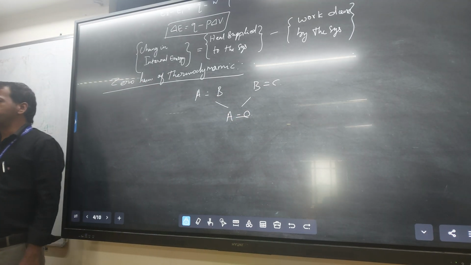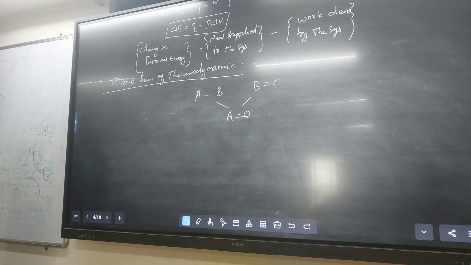When A equal to B, B equal to C means definitely A also equal to C. That is the zeroth law of thermodynamics. Otherwise, you write it: when two bodies at two different temperatures, you write the zeroth law of thermodynamics. Are you following or am I going very fast?